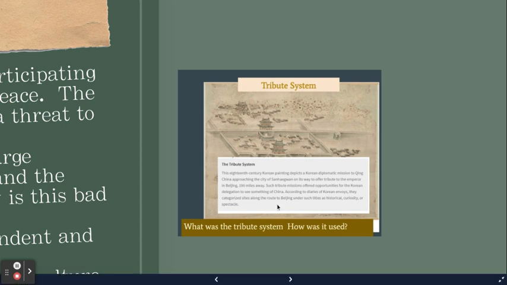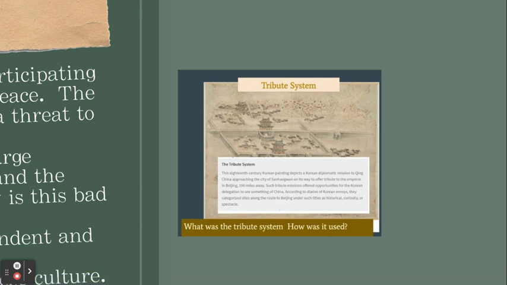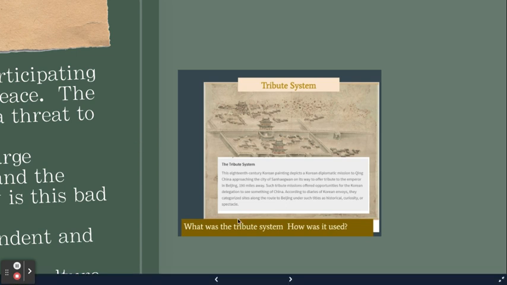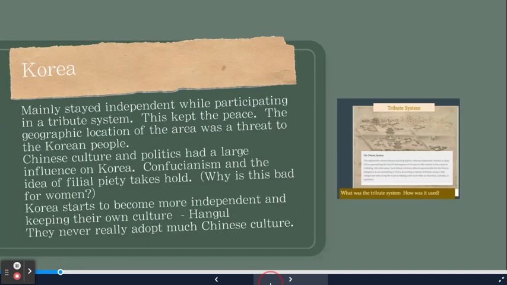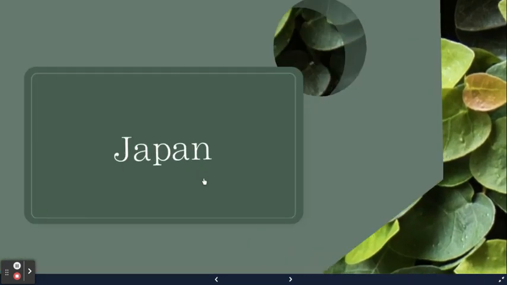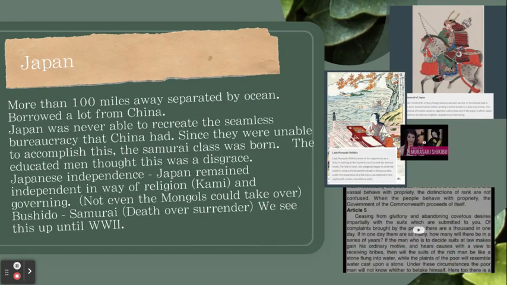The tribute system is that giving of gifts, so you're not overtaken. And so, them being so close, they use tributes to stay safe. Now, Japan. Japan, believe it or not, was actually separated by an ocean. But they did borrow a lot from China.